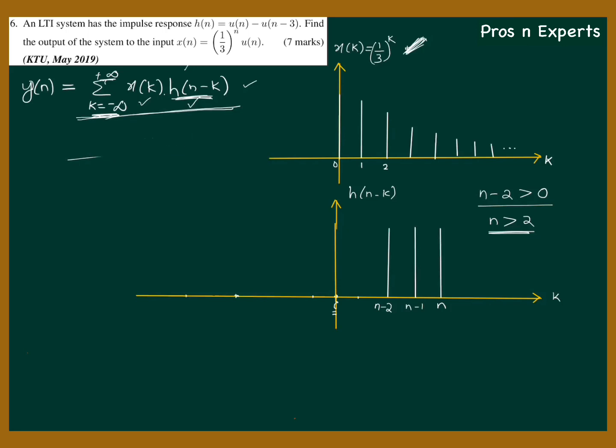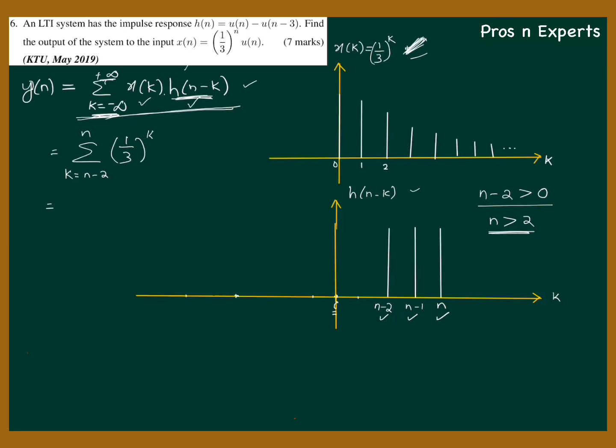So what happens is y of n will be equal to sigma over, what is the limit of summation now? The product of x of k and h of n minus k will have valid values only at these three samples, n minus 2, n minus 1 and n. Okay, so the summation will be from k equal to n minus 2 to k equal to n. No other sample will produce any output because it is going to be 0. So x of k is 1 by 3 raised to k into h of n minus k is 1 always.